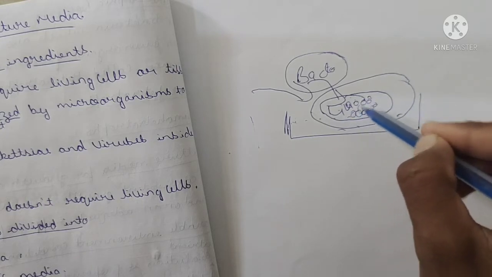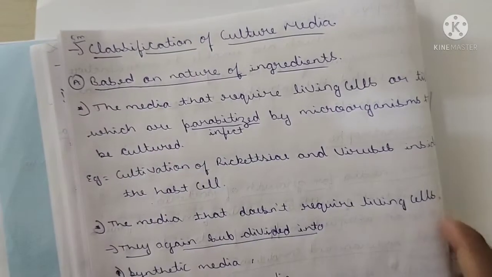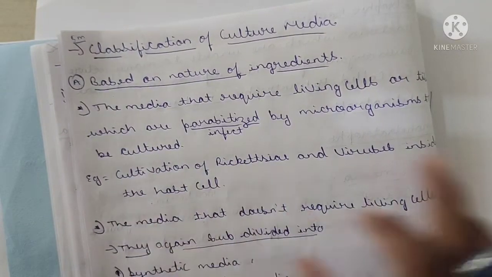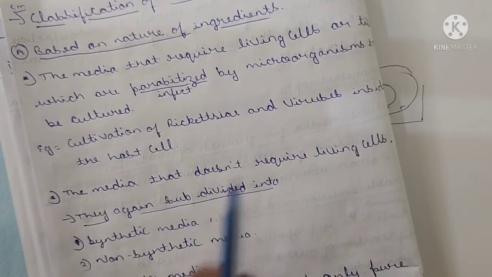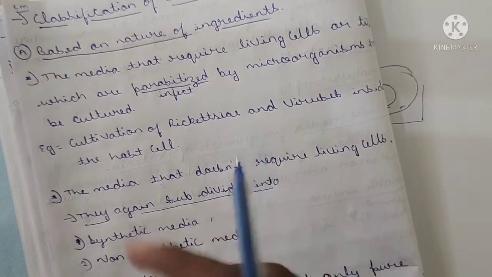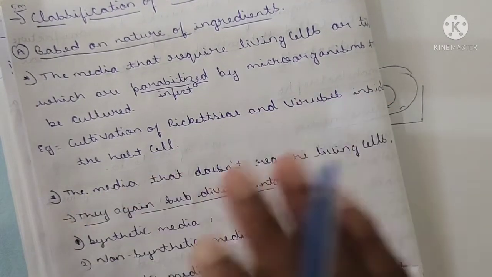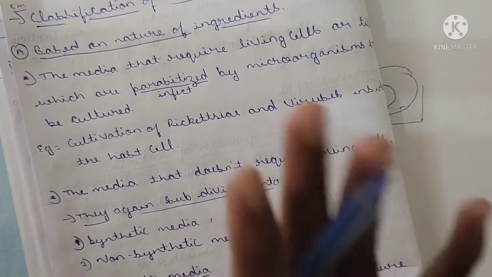The division is faster in the presence of the host cell. This is one type of classification. For example, cultivation of rickettsiae and viruses inside the host cell. Observe the coronavirus, we are the host for it. It multiplies very fast in the host cell. It is a type based on the nature of the ingredient.